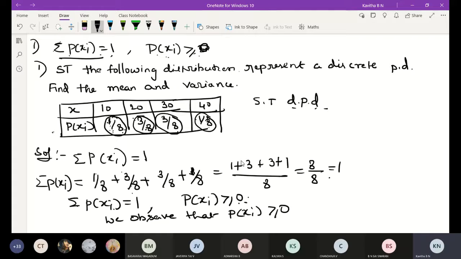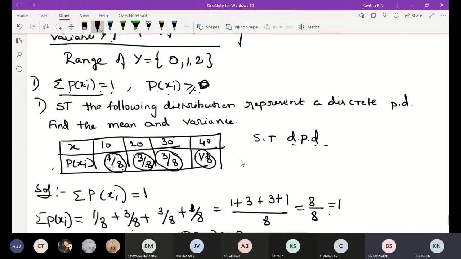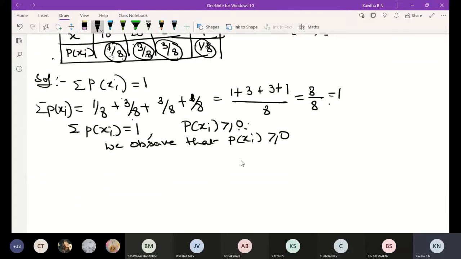Completed? Yes, ma'am. Okay, then next, what do we have to find? We have to find the mean. Write down the mean formula. Mean is nothing but mu. Mu is equal to mean is equal to summation of P of x into x. Okay, summation of P of x into x. Means how to do this one?